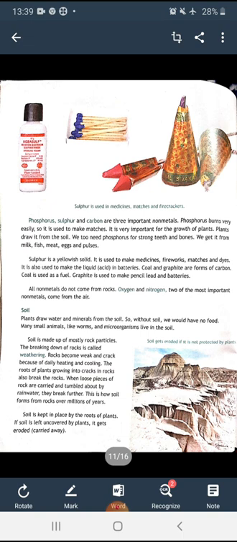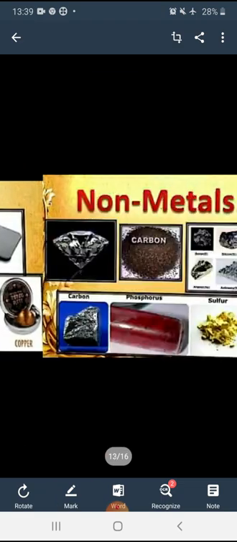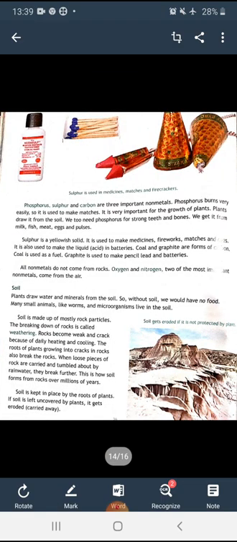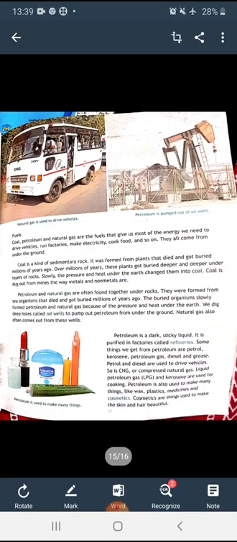The roots of plants growing into cracks in rocks also break the rocks. And soil is kept in place by the roots of plants. If soil is left uncovered by plants, it gets carried away.